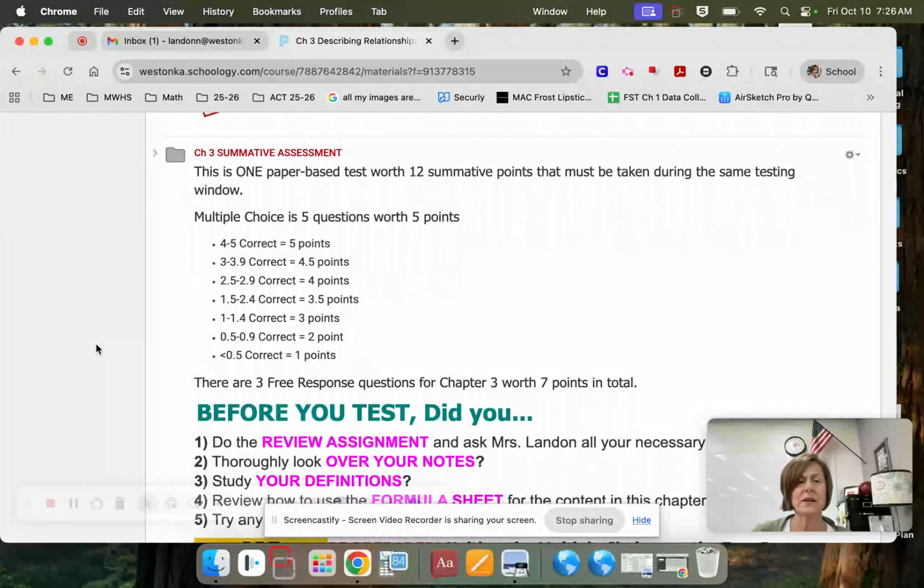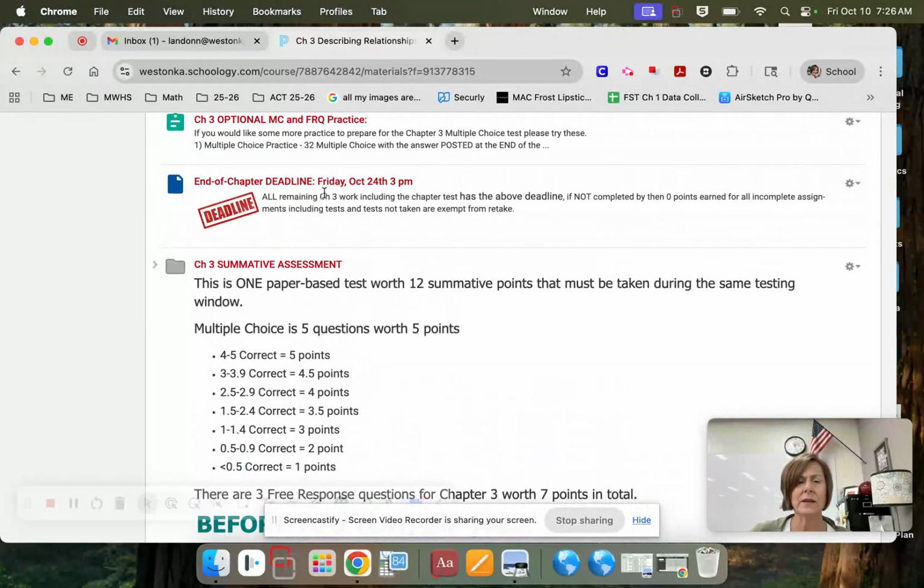This test, I will move it to Friday instead of the Thursday the 23rd, Friday the 24th. I like the Fridays. We have a little bit more time versus Thursday, which are Wednesdays, so you get that extra 8 minutes of testing time. And it gives you another day to study. So if you are not going to be here Friday the 24th, see me and we'll get you to take that on the Thursday. Other than that, I will move the deadline to Friday the 24th for the test.